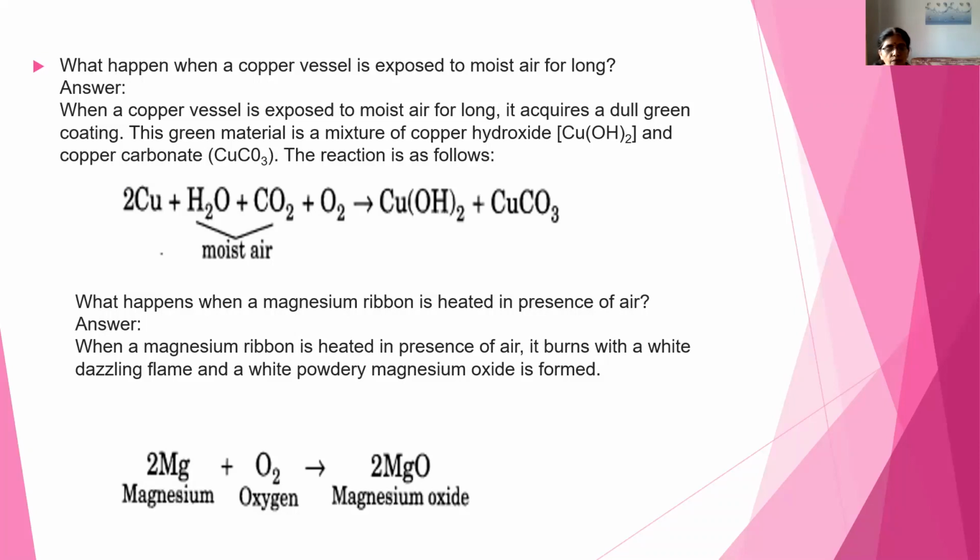Now, the same way, when magnesium ribbon is heated, for heating oxygen is essential. So when magnesium ribbon is heated in presence of air, it burns for a while with a dazzling flame and we get a white powdery substance, that is nothing but magnesium oxide formed. So magnesium plus oxygen gives magnesium oxide. So whenever metal reacts with oxygen, it forms oxides of that metal which are basic in nature.